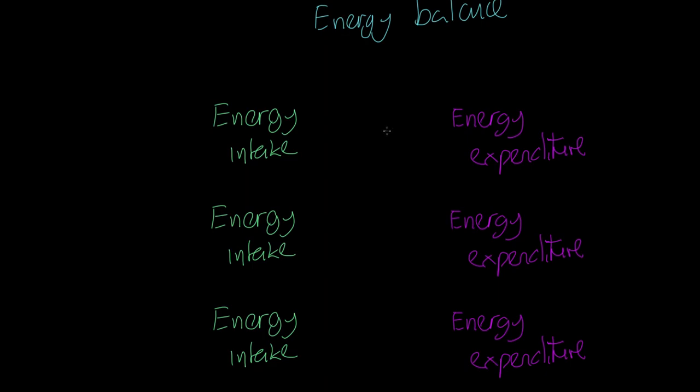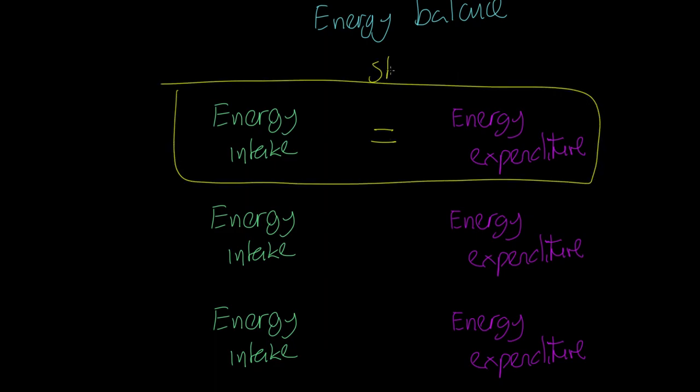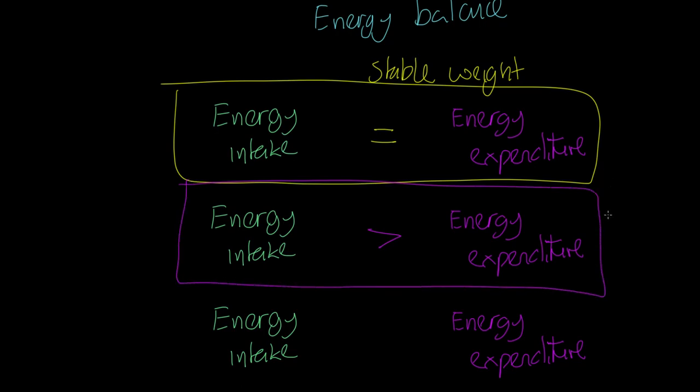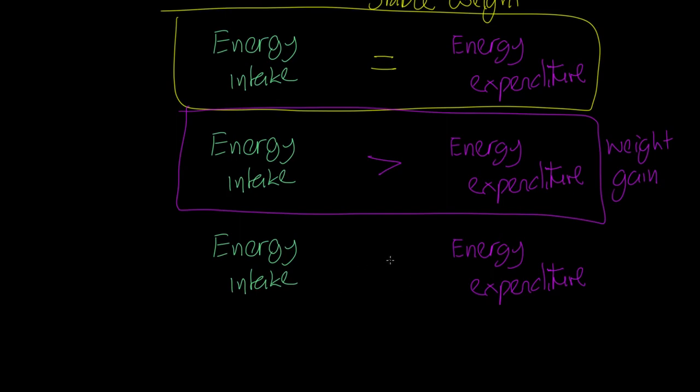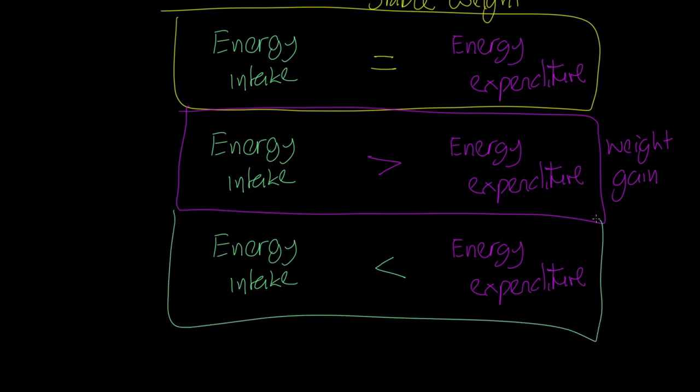If our energy intake, how much we consume, is equal to our energy expenditure, this is going to mean that a person has stable weight, how heavy they are over time. If this relationship is that energy intake, how much we eat and drink, is greater than how much we release, this is going to mean weight gain. And finally, if the person we're talking about releases or expends more energy than they consume, than they take in, this is going to equal weight loss.